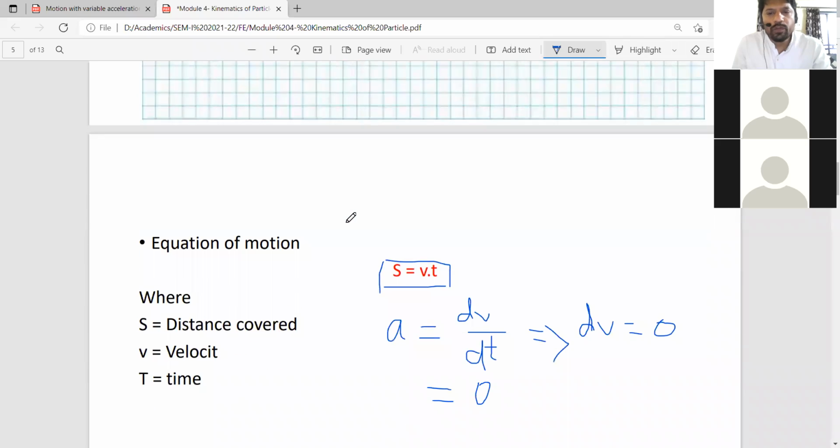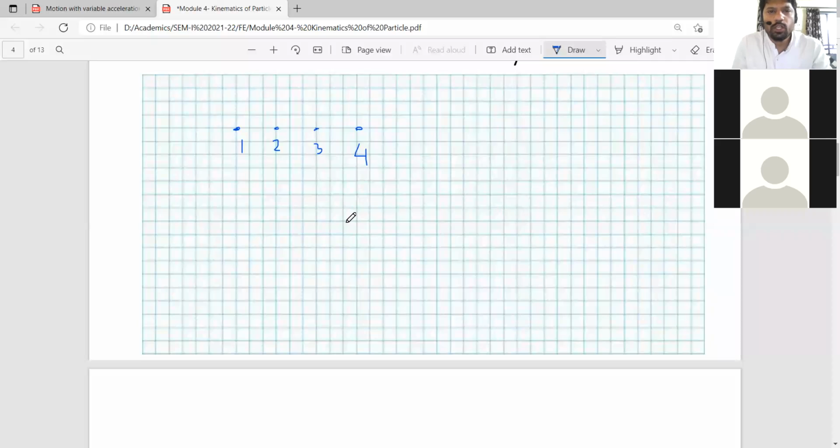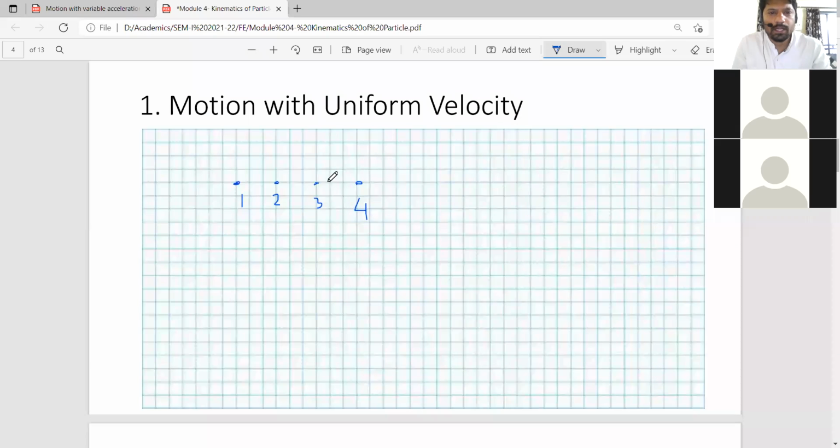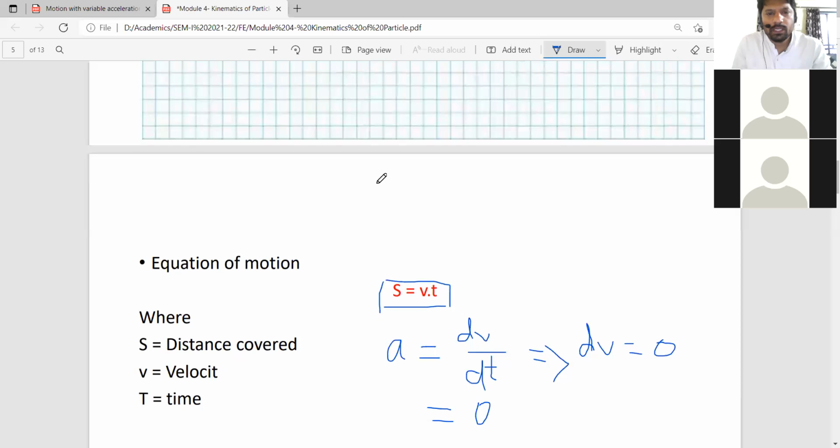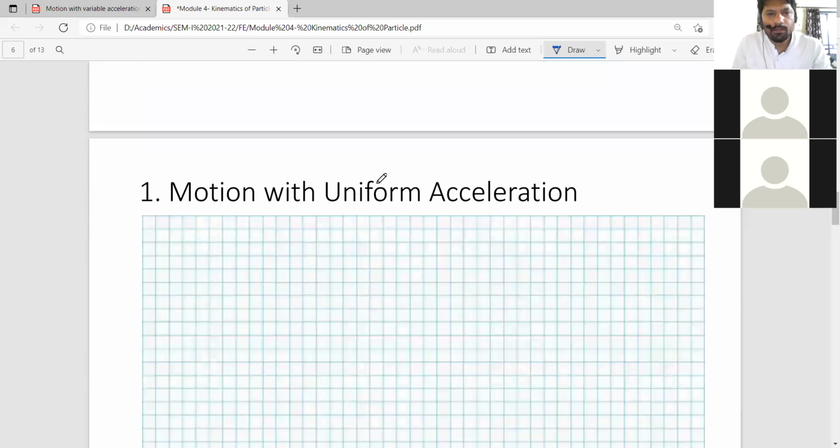So this is our first case. We closely observed the motion of a particle and we found that it is moving with uniform velocity, constant. Okay. Now let us go for the next type.